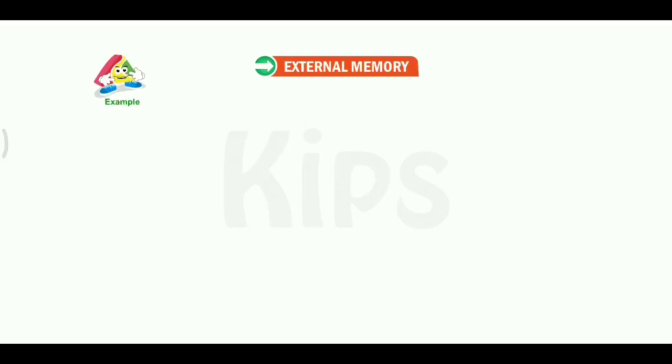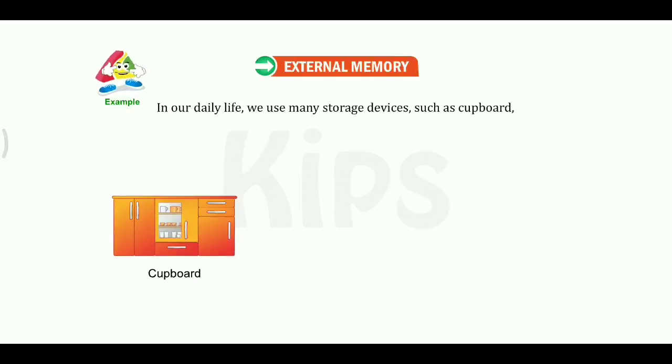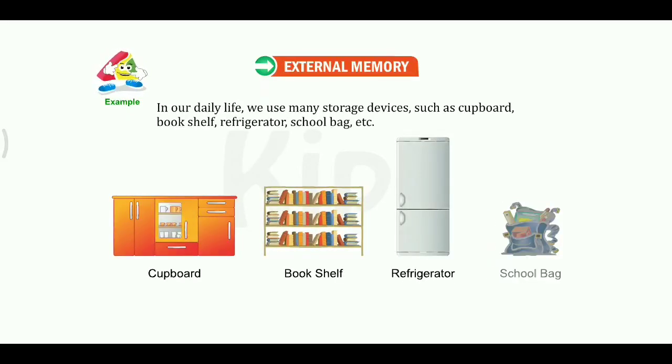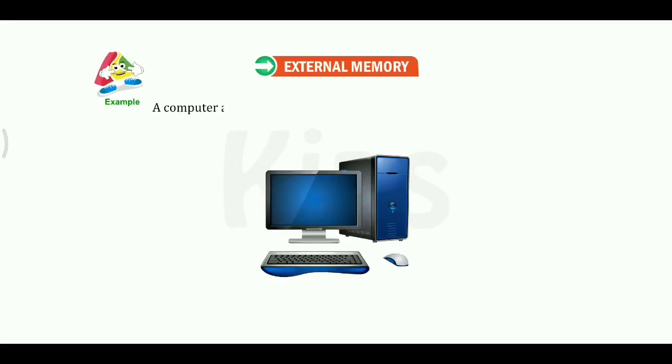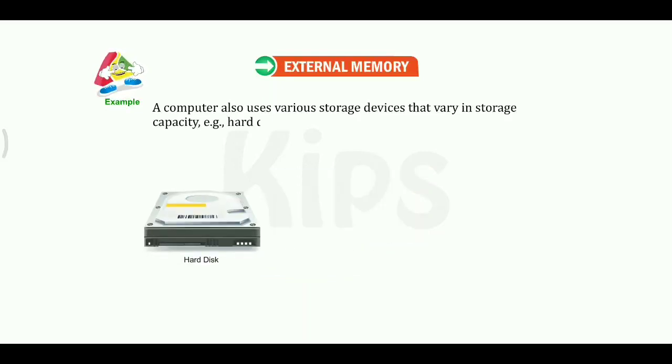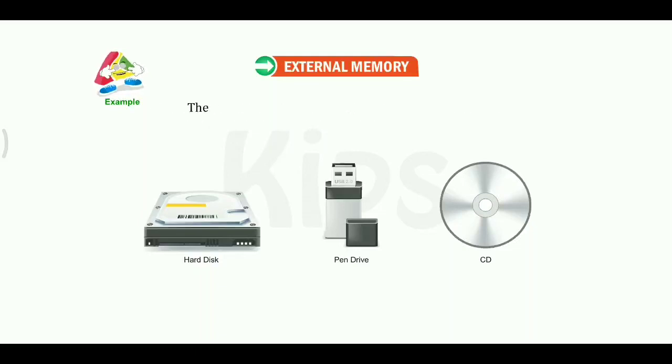Let's see an example. In our daily life, we use many storage devices such as cupboard, bookshelf, refrigerator, school bag, etc. A computer also uses various storage devices that vary in storage capacity. Example: hard disk, pen drive, CD, etc. These are permanent or non-volatile storage devices.